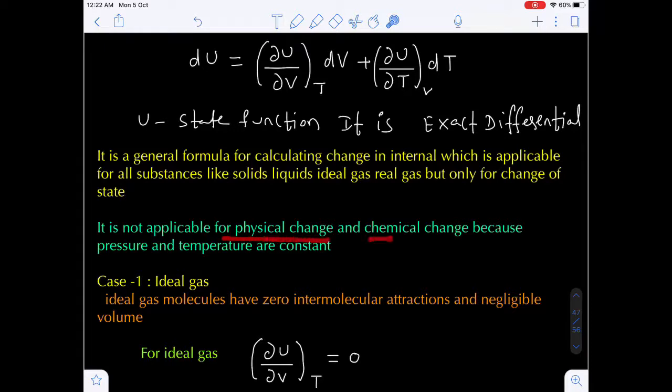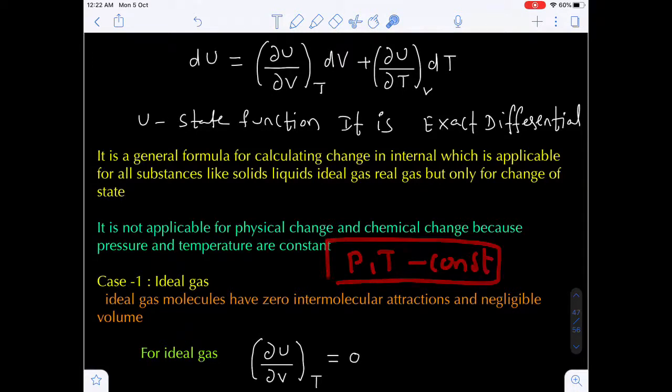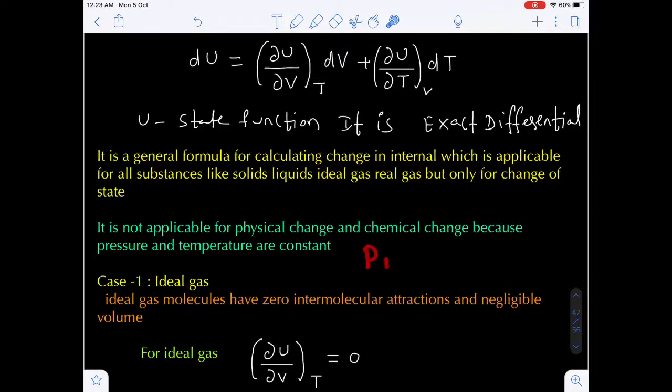It is not valid for physical change as well as chemical change, because in physical and chemical change we assume that pressure and temperature are constant. Are you getting my point?